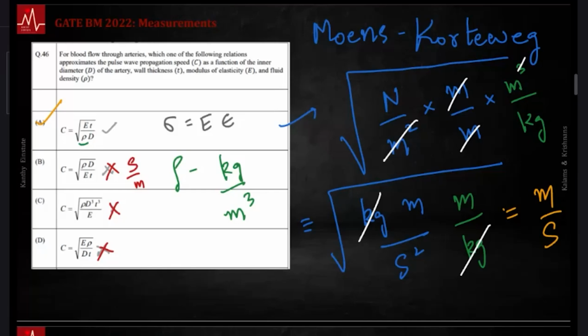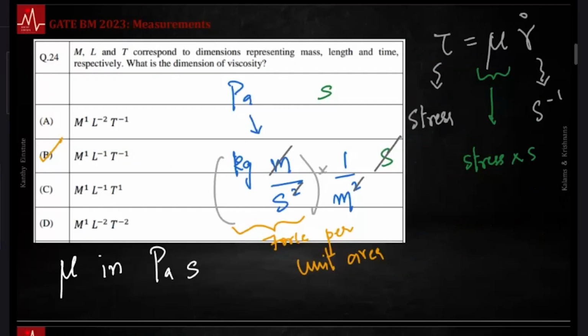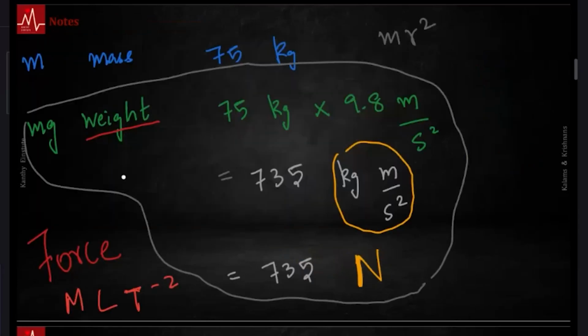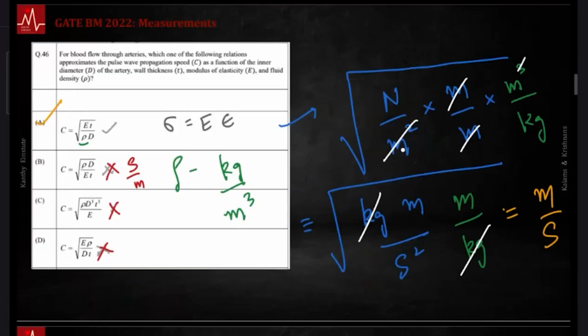In this case, even if you don't know what this Bramwell-Hill equation is, let's say we don't know what that is, you can still go ahead and answer this question based on just dimensions. It's very powerful. So do things in SI, be familiar with dimensions of common terms that we use: what is pressure, what is force, what is mass and all that. I hope any misconception or doubt here got clarified, whether you should use m times g or just m. Finally, dimensions are a powerful elimination and verification technique.